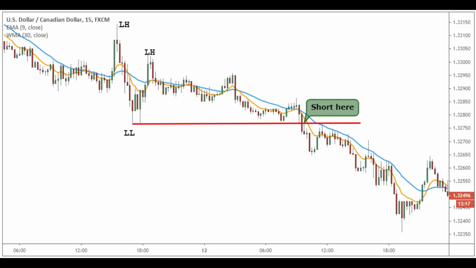Keeping in mind the chart setup found on the daily time frame, we can make a trade on the 5-minute chart when price breaks and forms a new lower low. When the price makes a new lower low, after at least two lower highs, it develops the price structure of a downtrend. This makes an excellent entry method for the 9 and 30 EMA trading strategy.